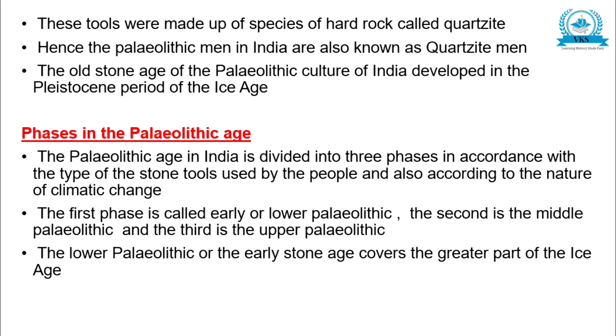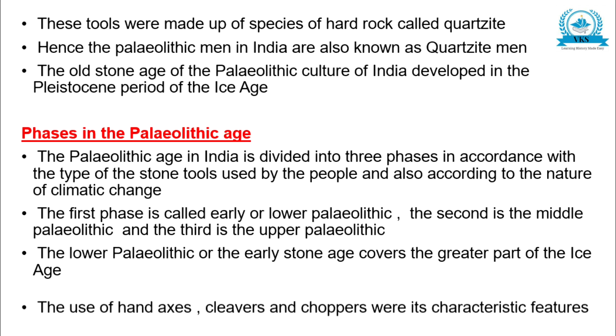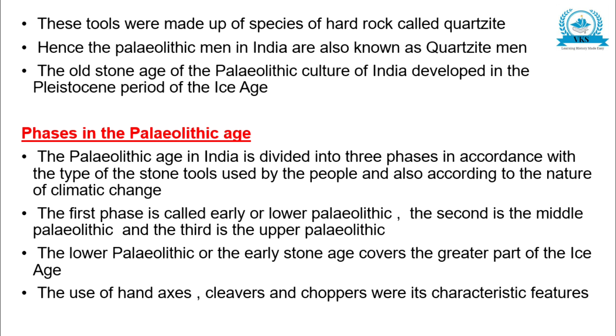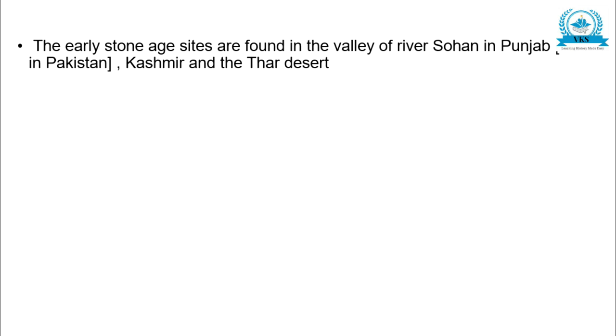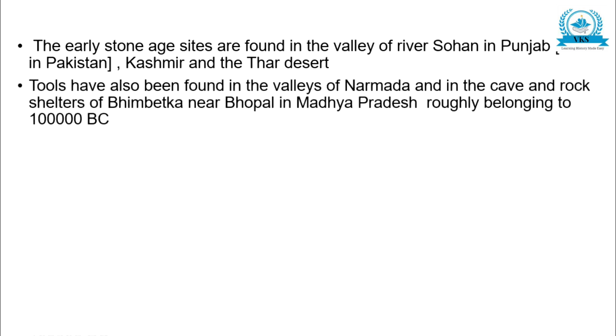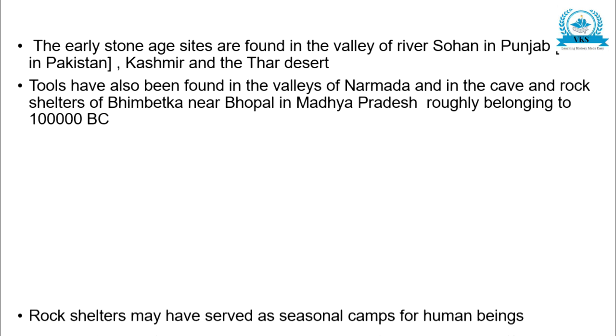The Lower Paleolithic or Early Stone Age covers the greater part of the Ice Age. The use of hand axes, cleavers and choppers were its characteristic features. The early Stone Age sites are found in the valley of River Sohan in Punjab, now in Pakistan, Kashmir and the Thar Desert. Tools have also been found in the valleys of Narmada and in the cave and rock shelters of Bhimbetka near Bhopal in Madhya Pradesh, roughly belonging to 1 lakh BC.